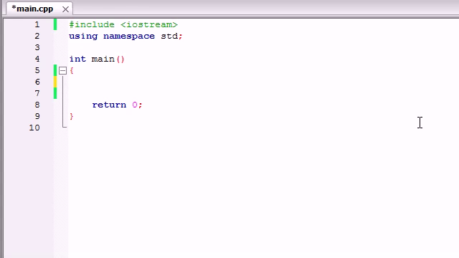A loop is basically, in computer programming, if you want to take a certain bit of code and run it over and over and over again, you can go ahead and just type it on like 100 different lines and it will keep running, or you can throw it in something called a loop. What a loop does is say, alright, write this code only one time, and I'm going to run it as many times as you want me to. So for example, say we wanted to print hello on the screen 100 times, instead of writing cout hello on 100 different lines, we can write it on only one line and loop it 100 times. So it's a much easier way to make pieces of code run multiple times.